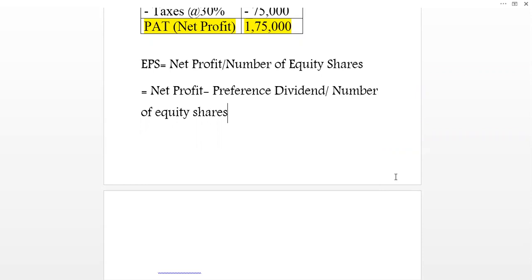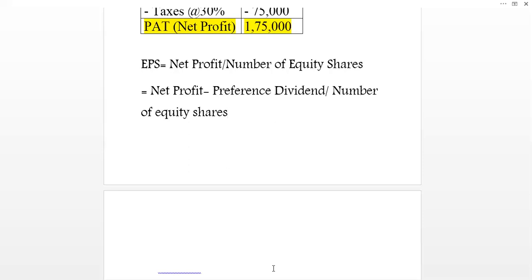In the given sum, the company has not raised preferential capital, so all the amount of net profit, that is 1,75,000, belongs to the equity shareholders, and that is why this 1,75,000 will be divided by the number of equity shares. Suppose the number of equity shares for the given sum comes to 80,000.